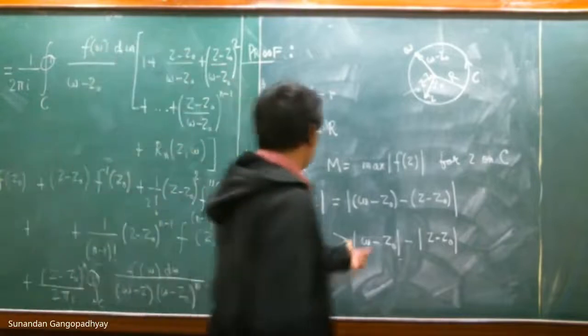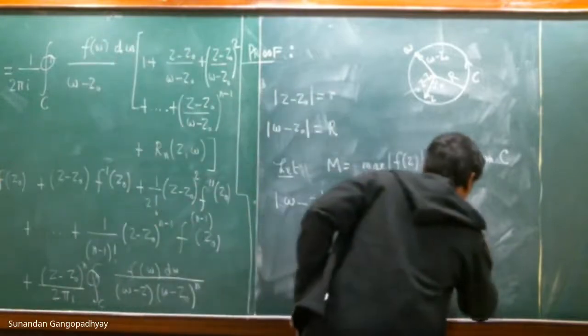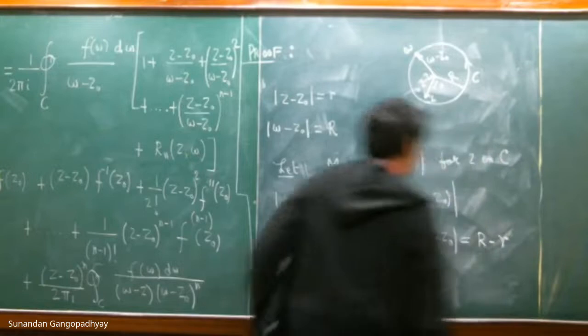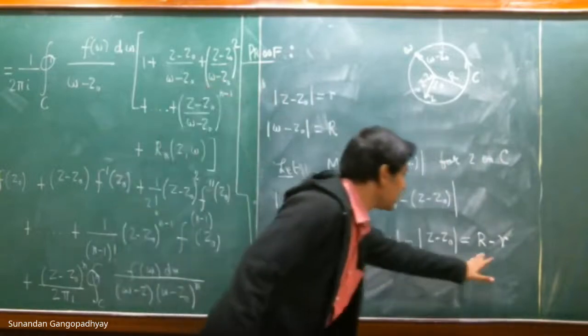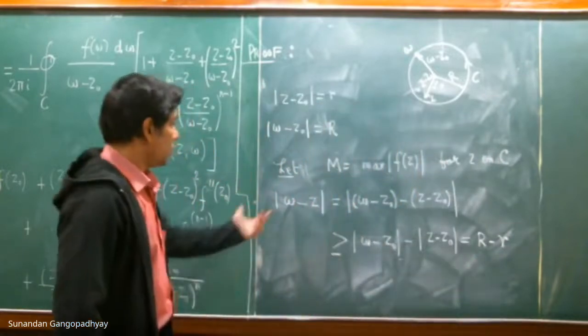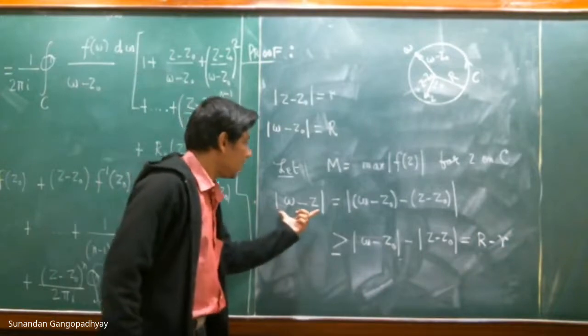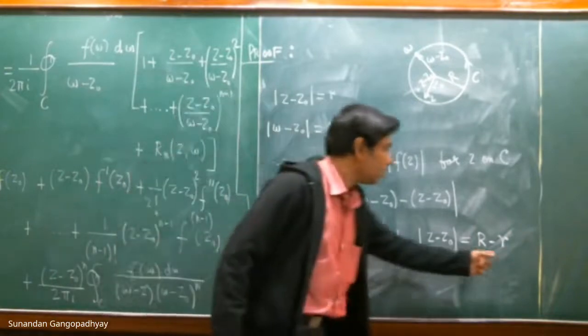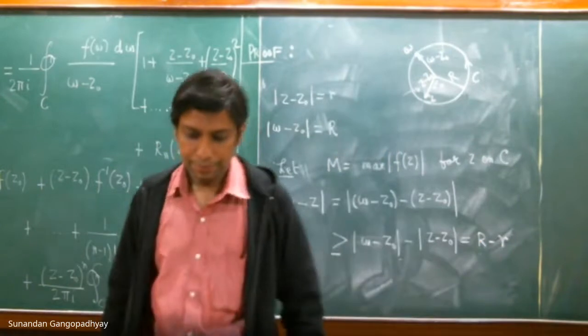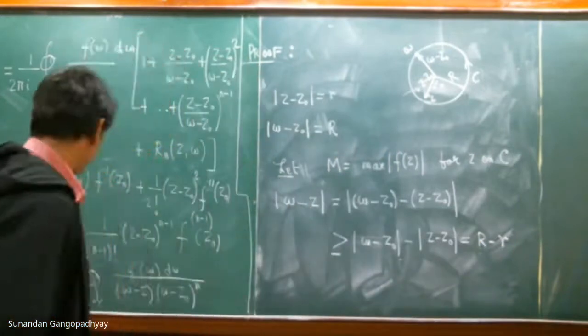But what is |w − z₀|? That is capital R. So this is R minus small r. So it tells us that |w − z| is greater than or equal to R − r. This is one thing.